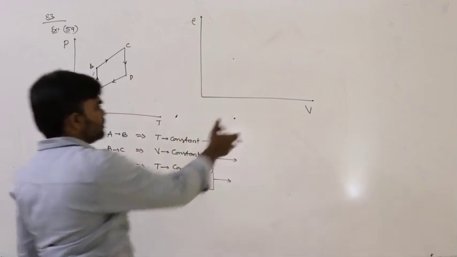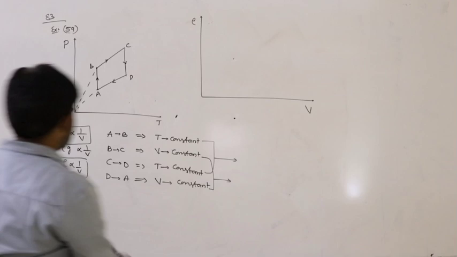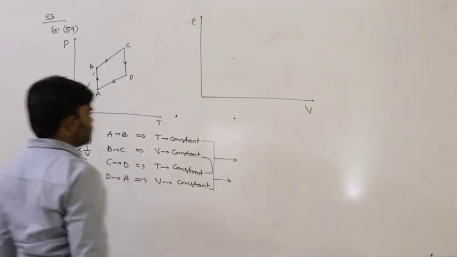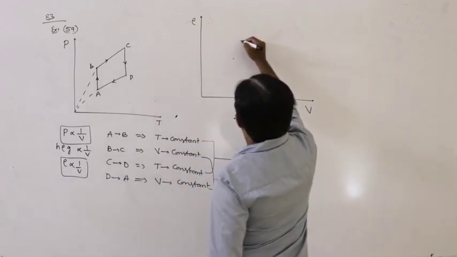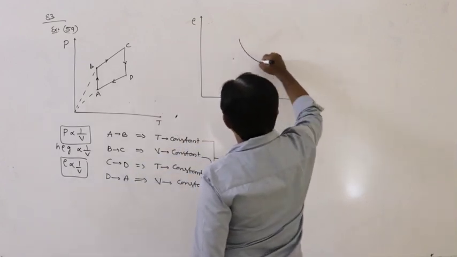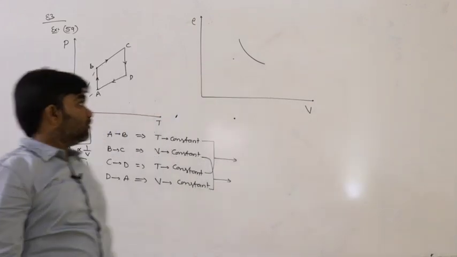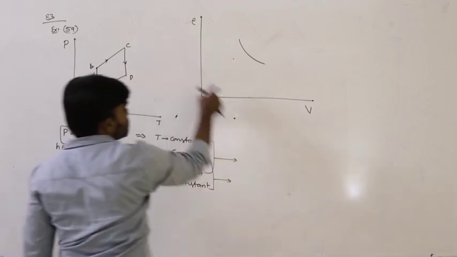Volume remains constant means a straight line parallel to the density axis, because density is inversely proportional to volume. If the temperature remains constant, the shape of the graph for A to B is like this, because it is density-volume.